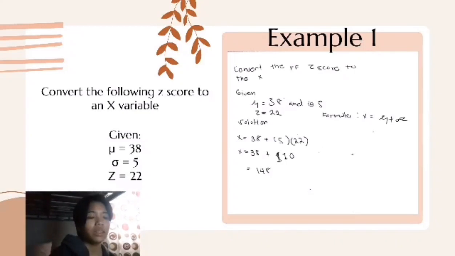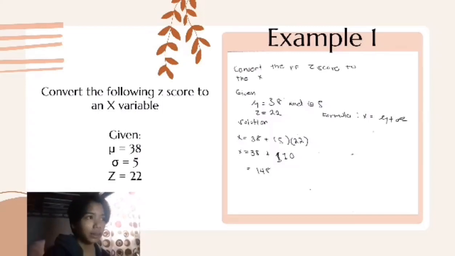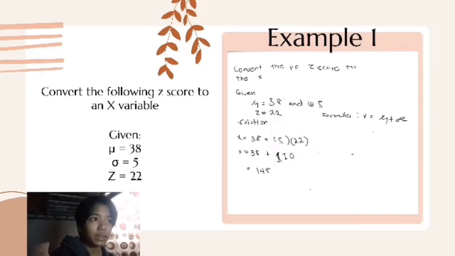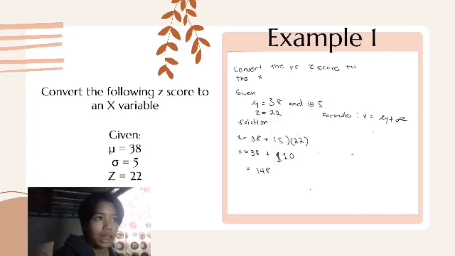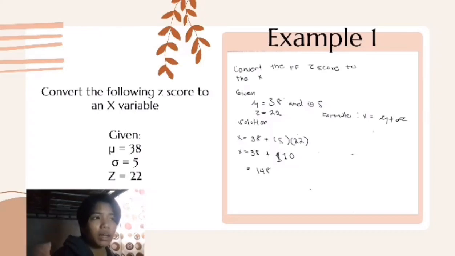We have a mean of 38, a standard deviation of 5, and a z-score of 22. As you can see in the image, I replaced the formula with the given variables. X equals 38 plus 5 multiplied by 22.